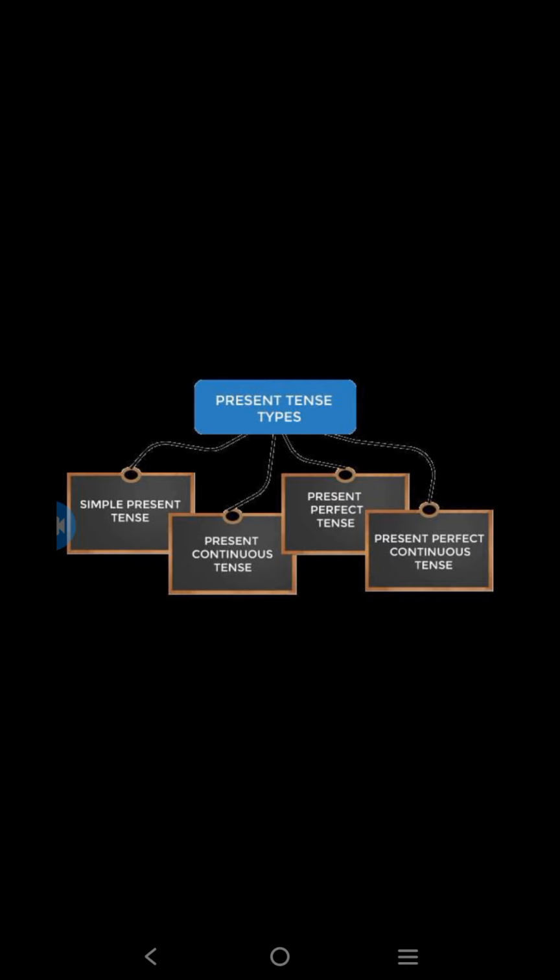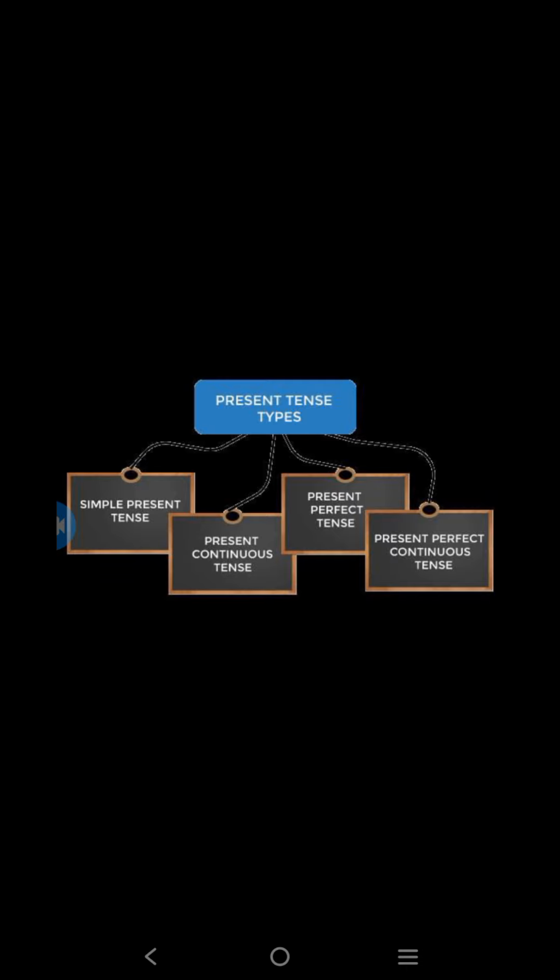Okay, now we can see what are the four types. First one is present tense. I already have told you present tense is classified into four types, and they are simple present tense, present continuous tense, present perfect tense, present perfect continuous tense.